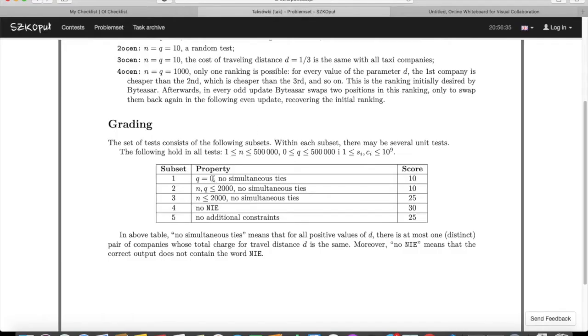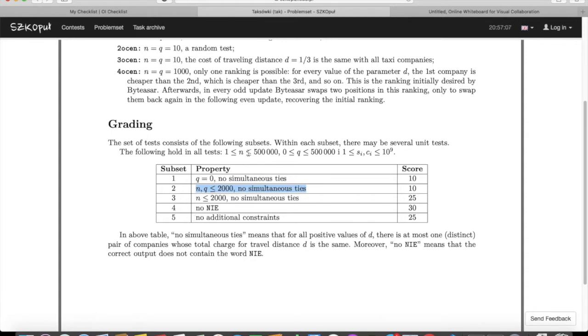So the test cases are like this: for the first 10 points you do not have any queries. The second subtask has n and q both bounded by 2000, and then there are also no simultaneous ties. So in the first 3 cases there are no simultaneous ties. In the fourth case there is no impossible situation, so there might be some situations where it's impossible in the other cases, and the fifth case is what we are trying to solve.